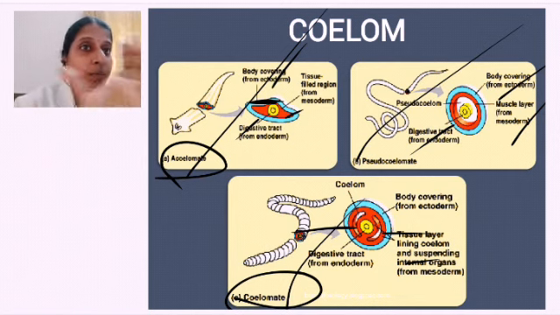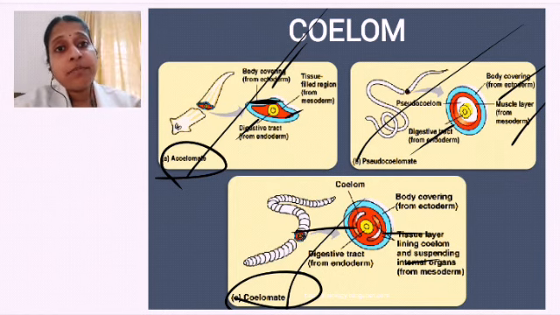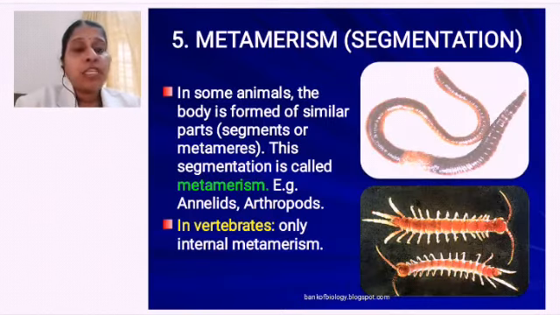So the gut wall. In between, the cavity, we call it what? The body cavity, right? So this is regarding your coelom. That was the next character which we have to learn. Then metamerism. What is metamerism?